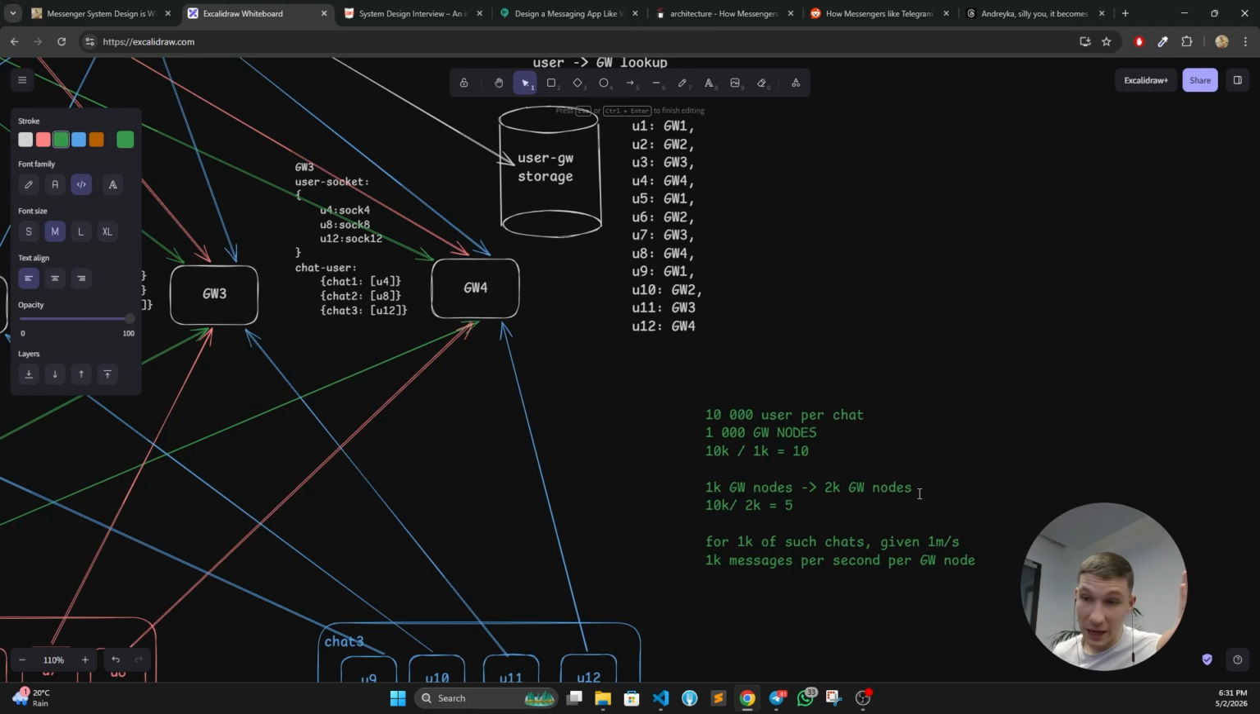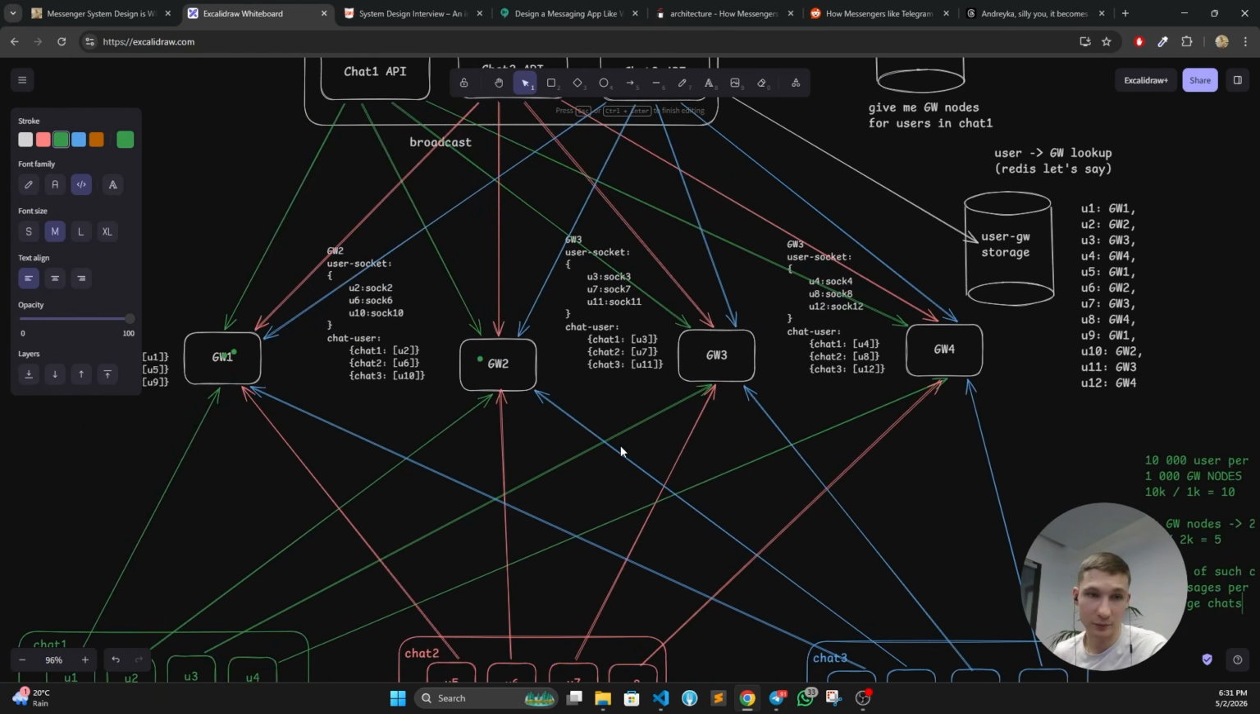What if we got lucky and we have more users coming to our service? We have more such large chats. We have 2K large chats. And now we need the gateway node to process twice as many messages per second without any possibility to linearly scale it. And this is the problem, guys. This is not linearly scaled.